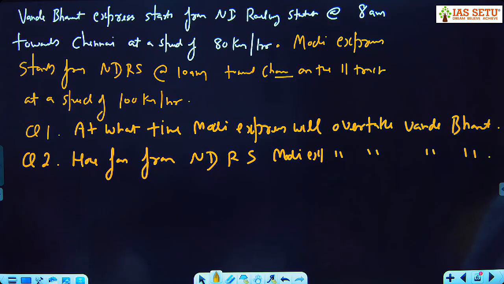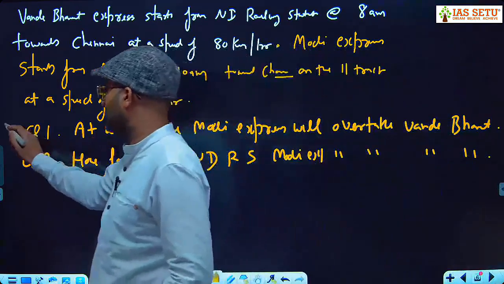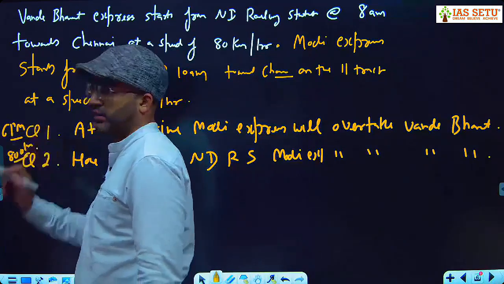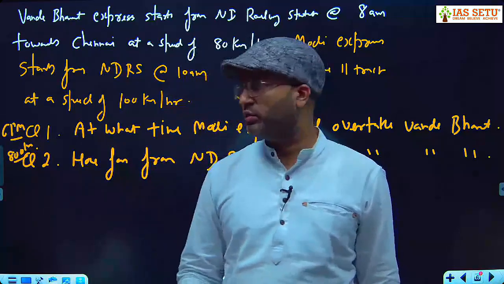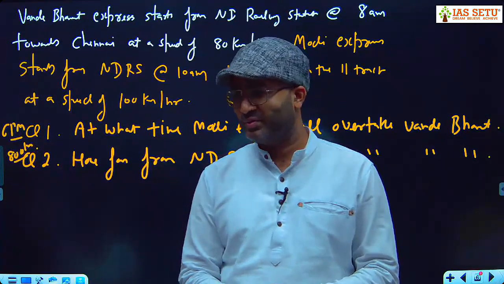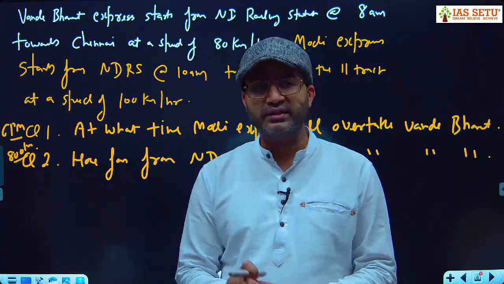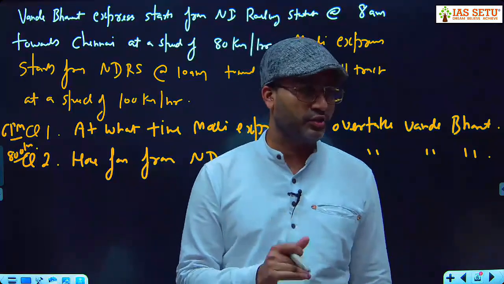पहला आंसर ठीक है, दूसरा गलत है. Now here, answer of the first question is 6 p.m. Second question answer is 800 kilometer. I tell you, some students are looking for the initial distance कहाँ है question में, ठीक है? ये हर बार पकाई हुई रोटी नहीं मिलेगी, पकानी भी पड़ेगी. Initial distance directly is not mentioned, but indirectly you have to calculate.